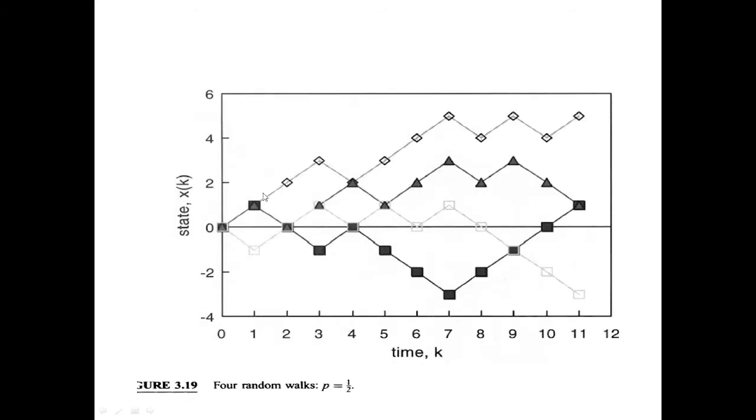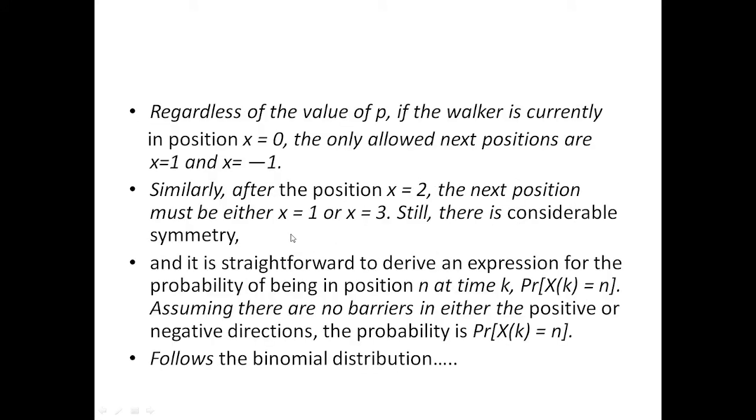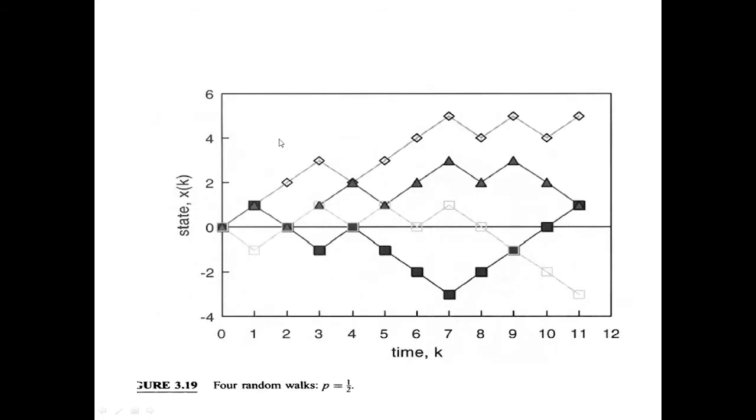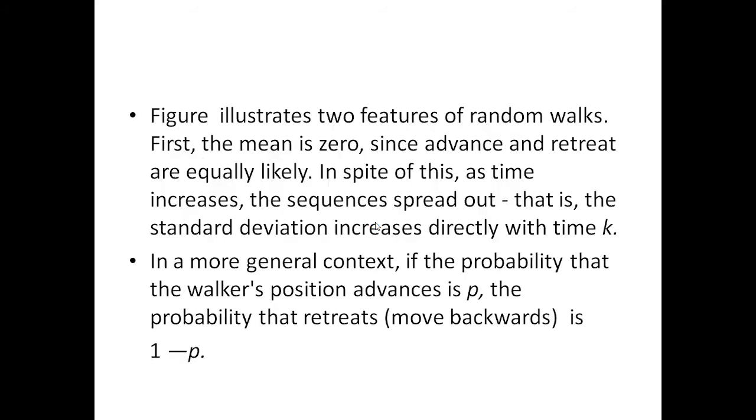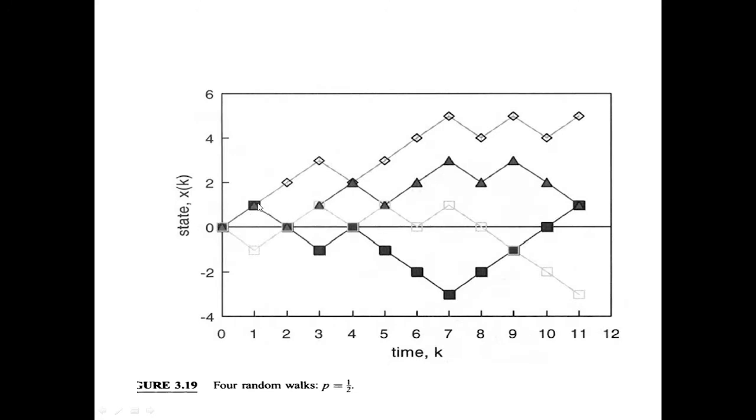We have already seen that here. Similarly, if x is equal to 2, the next position must be either x equal to 1 or x equal to 3.